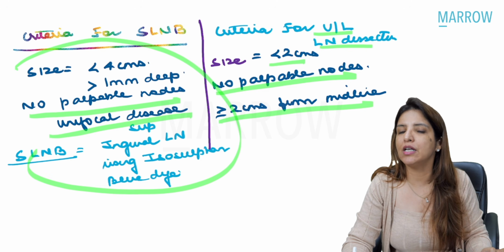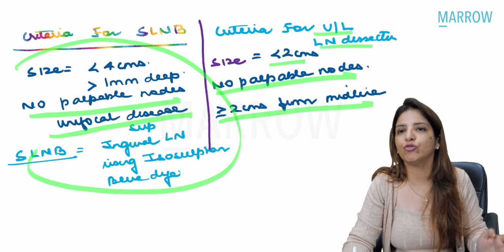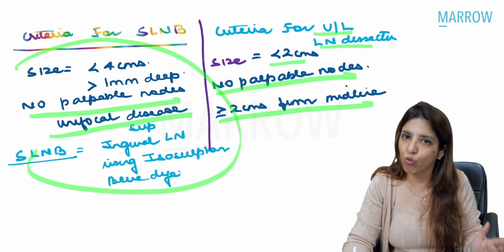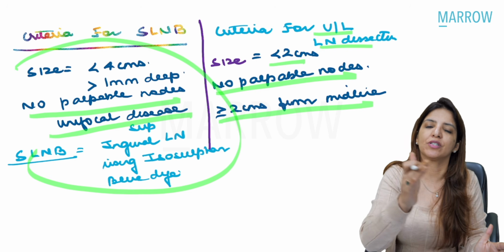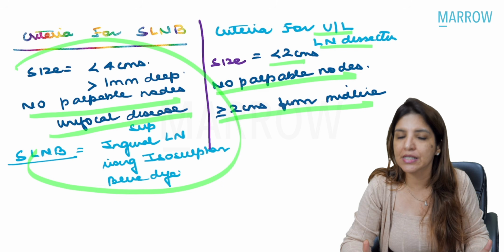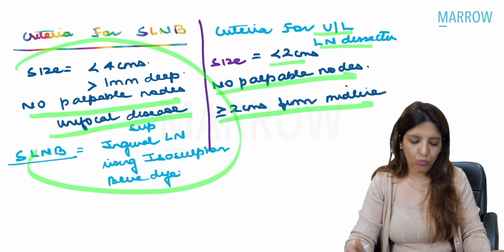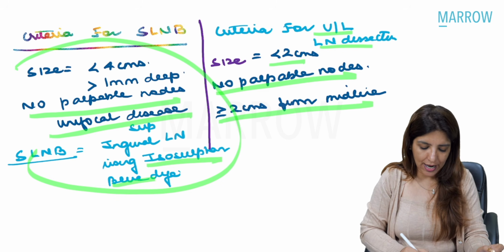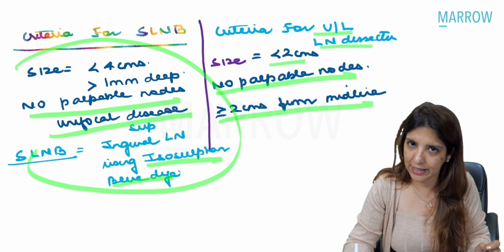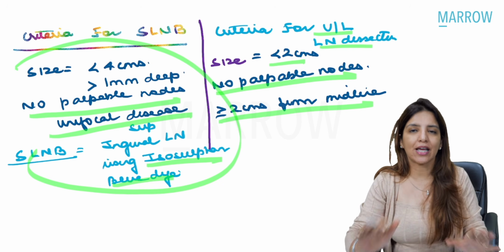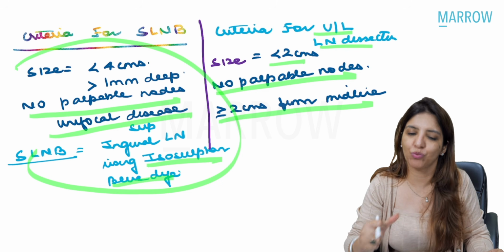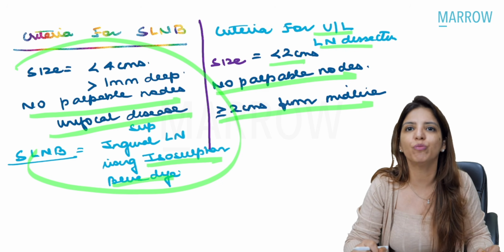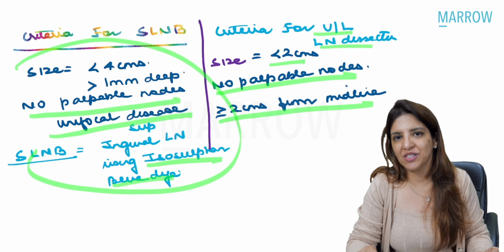So for sentinel lymph node biopsy, the size of the tumor is less than 4 centimeters. For unilateral lymph node dissection, the size of the tumor is less than 2 centimeters. Sentinel lymph node biopsy in vulval cancer is done using isosulfan blue dye. Clear? So now from next time onwards, whenever you have to revise vulval cancer, just open this video on your YouTube and revise vulval cancer with me.